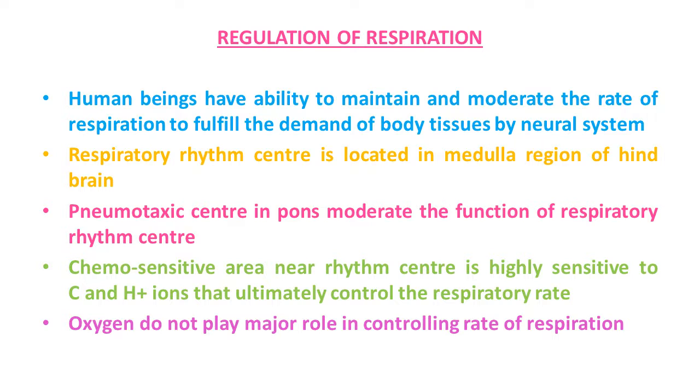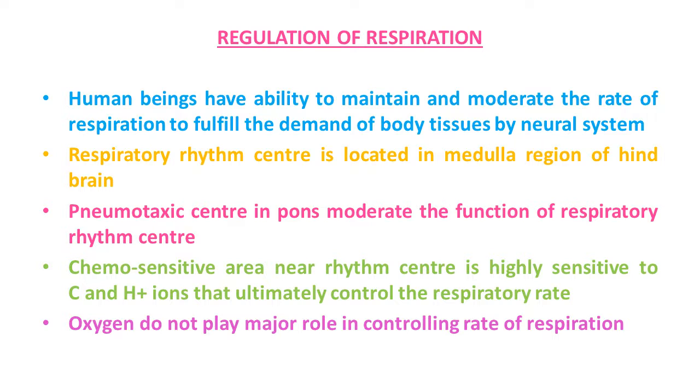Receptors associated with the aortic arch and carotid artery can also recognize changes in carbon dioxide and H plus concentration and send necessary signals to the rhythm center for remedial actions. So this way, during this mechanism, these types of reactions take place. The role of oxygen in the regulation of respiratory rhythm is quite insignificant.